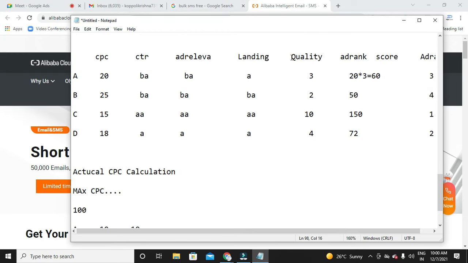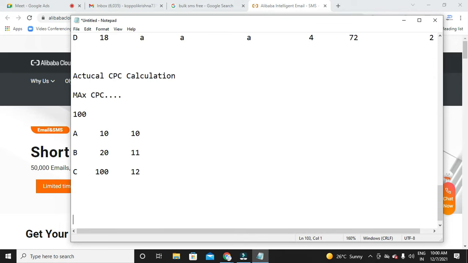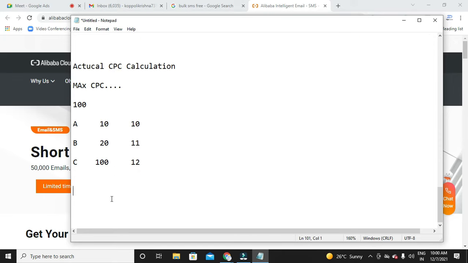So what is it additionally considering? It is also considering quality score. So based on the quality score also, Google will take the amount from you. Now what is this actual CPC? When you bid a max CPC, how much exactly is Google going to deduct from your account for every click, and how is it done? That I'm going to show you now.